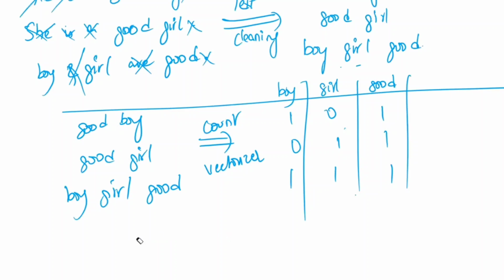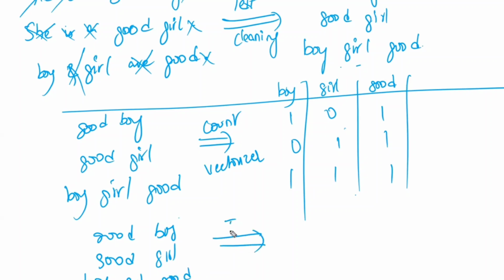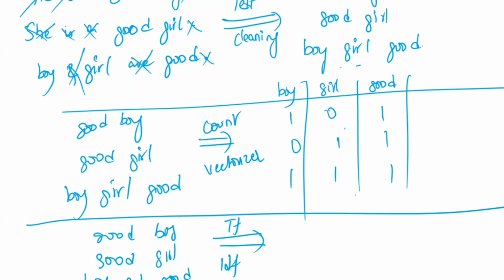Now the same data, that is once again: good boy, good girl, and boy girl good. Now this time, instead of count vectorizer, I am going to take TF-IDF vectorizer. The TF-IDF vectorizer also works the same way, taking boy, girl, and good, but this time I am going to get different values.